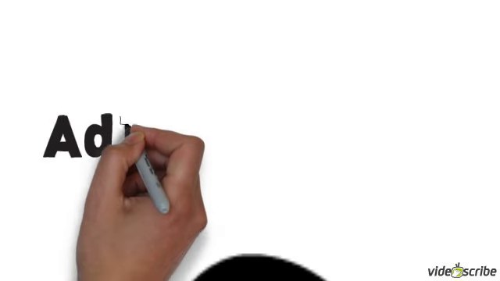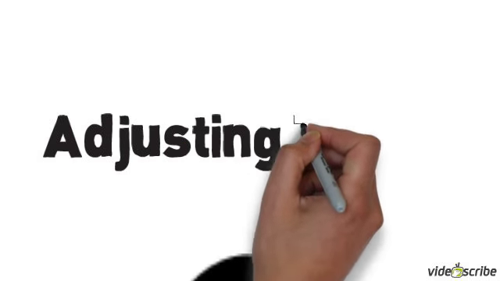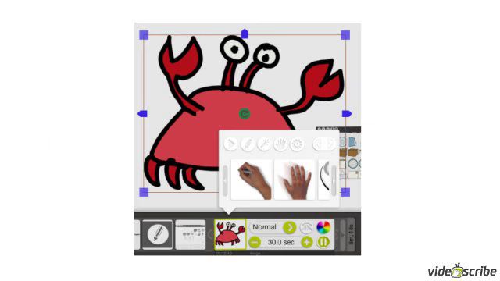So now that we've got an element in, we want to adjust the timing. How long is it there for? How long does it take to draw? To do so, simply click on the image just like you did the text earlier. You can adjust the hand there with the hands you see. You can preview the drawing with the play button.